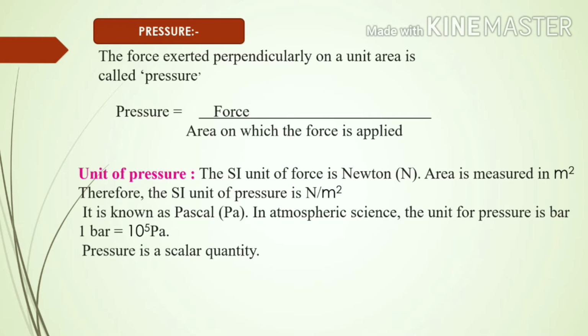Unit of pressure. The SI unit of force is Newton. Area is measured in meter square. Therefore, the SI unit of pressure is Newton per meter square. This unit is also called as Pascal. In atmospheric science, the unit for pressure is bar. 1 bar is equal to 10 raised to 5 Pascal. Pressure is a scalar quantity.